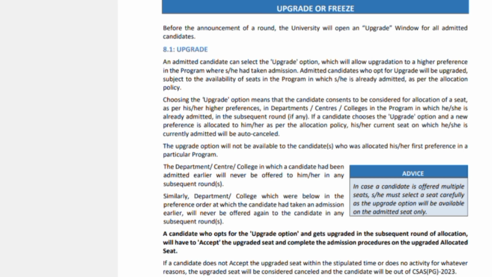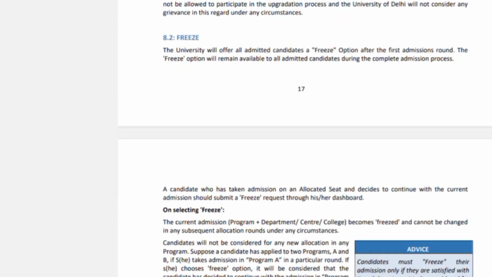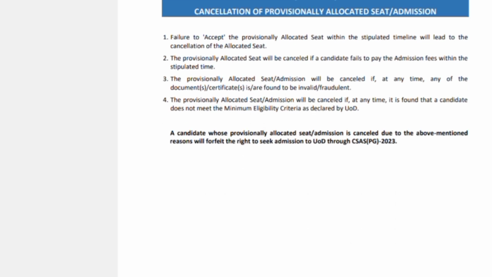It has happened many a time with so many other students also. So if you were already satisfied with Jesus and Mary College in the first place, then you can just go ahead and click freeze, and you don't have to do anything. You can just relax and wait for the actual physical admission process to happen. So this is the option of freeze and upgrade.